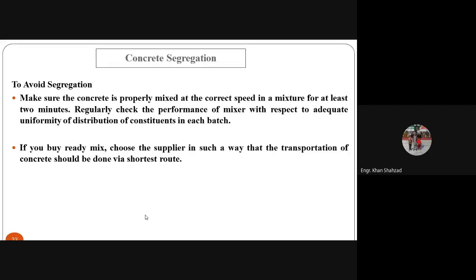Okay, make sure the concrete is properly mixed at the correct speed in a mixer for at least 2 minutes. Regularly check the performance of the mixer with respect to adequate uniformity and distribution of the constituents in each batch. You will have to perform some initial tests when you are getting the concrete on site.